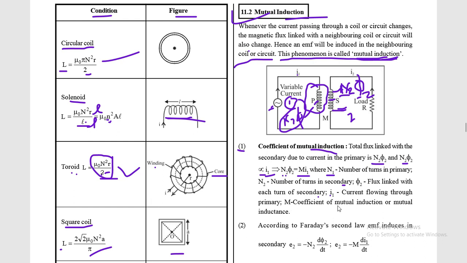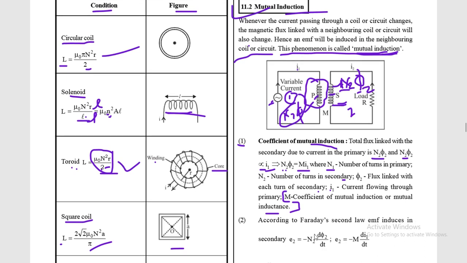Now M is the coefficient of mutual induction, or mutual inductance. The mutual induction here is not of any one coil, but of both, or of all the coils together. So M is called the coefficient of mutual induction of the system. It is not the property of any one of the coils, but it is the property of both of the coils together, and it is known as mutual inductance, or you can say the coefficient of mutual induction of the system.